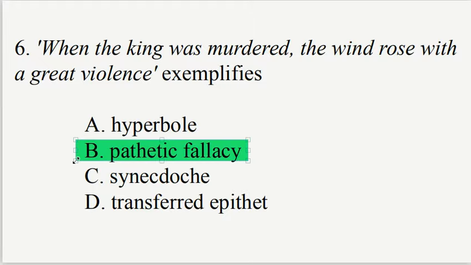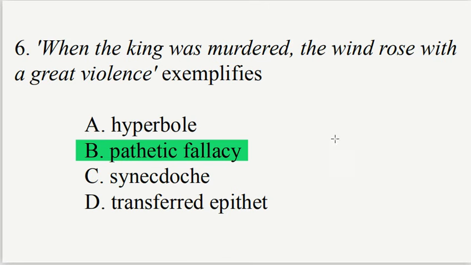Let's explain. Pathetic fallacy is a literary device where human emotions are given to nature or inanimate objects.